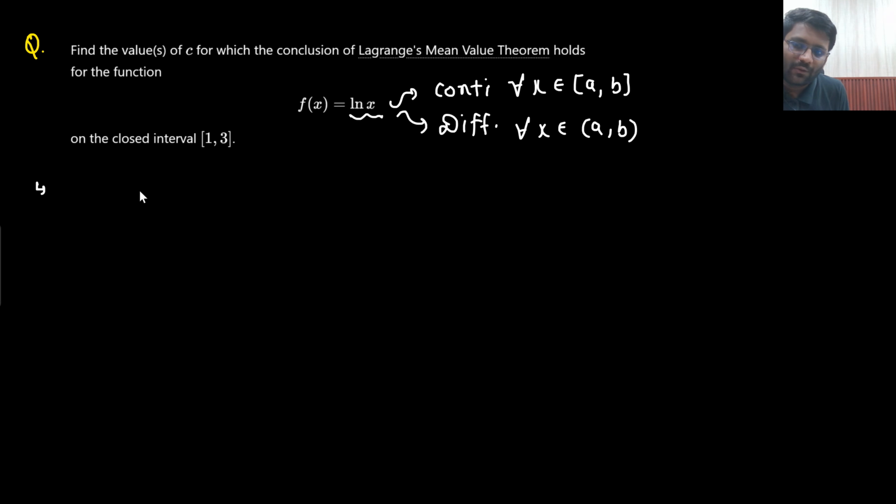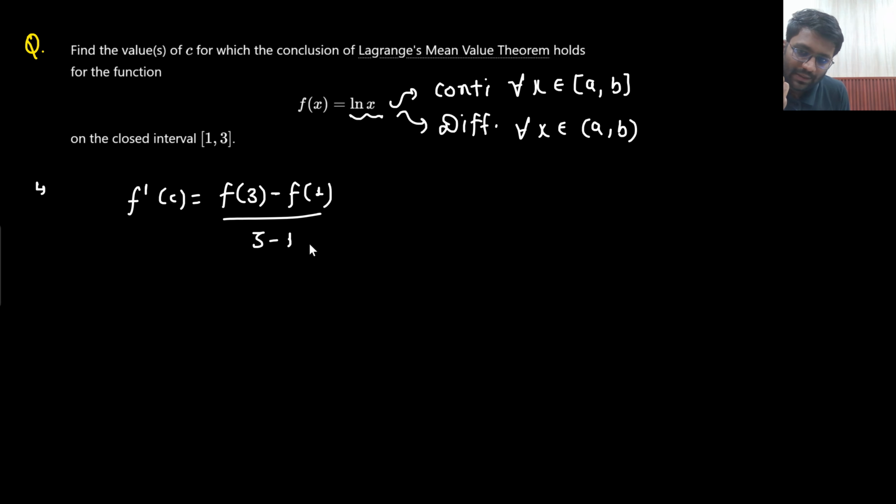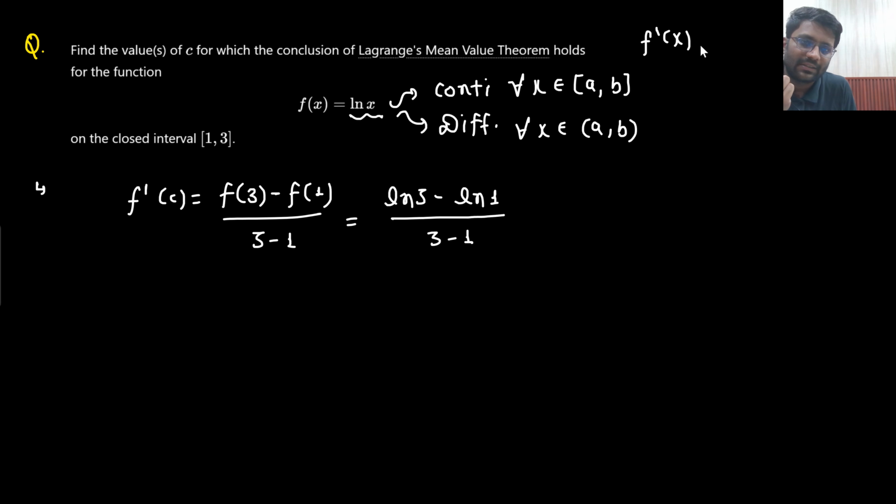Then without drawing the graph, how would I solve it? There will be some point C such that f'(c) equals (f(b) minus f(a)) divided by (b minus a). So (ln 3 minus ln 1) divided by (3 minus 1). And what is the value of f'(x)? You know that f'(x) is nothing but 1 by x only. What is the differentiation of ln x? That is 1 by x. So this will become 1 by c.